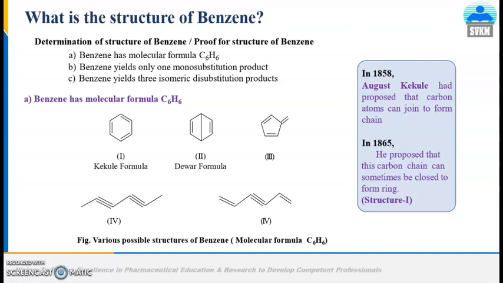Now the second is Dewar's formula. In Dewar's formula you will find that the 6 carbon atoms are joined together by a cyclic ring, and in the middle you observe that double bonds are there.